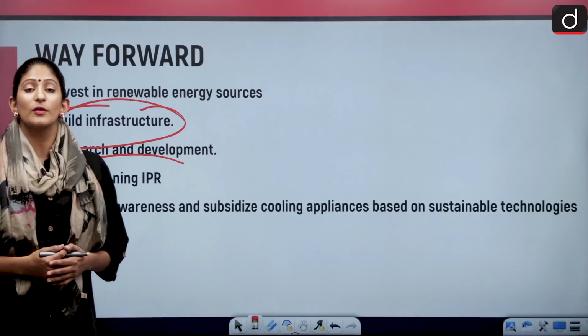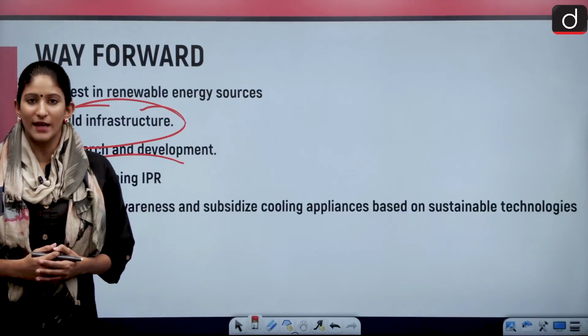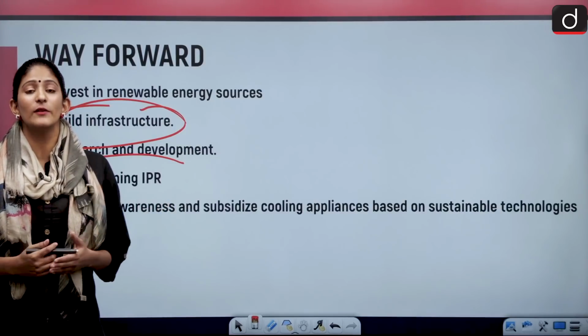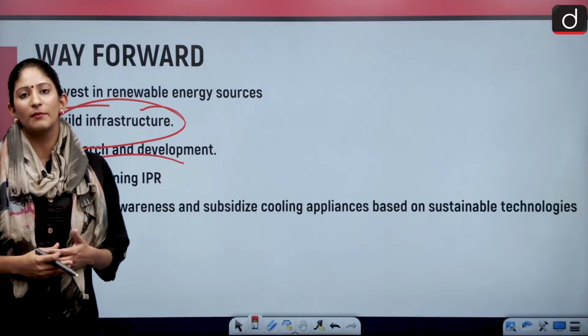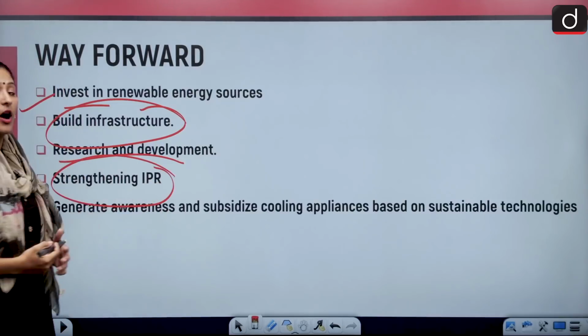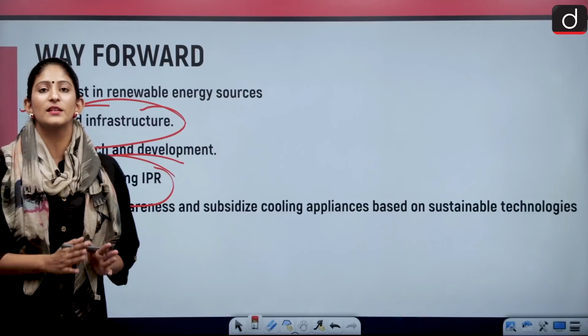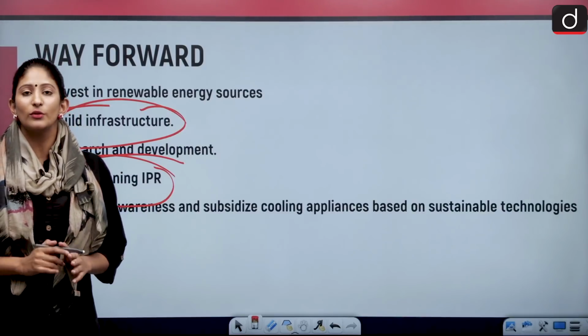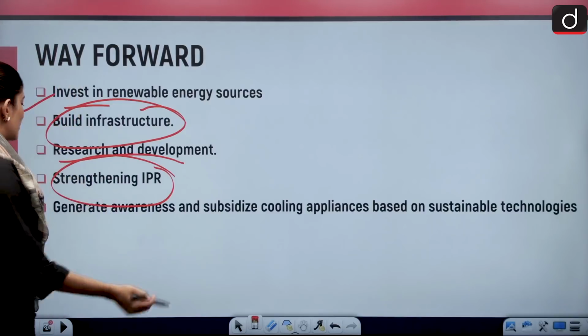More and more subsidies and more incentives should be given to startups which deal with such research and development in the field of providing substitute and sustainable gas instead of hydrofluorocarbons. Also strengthening the IPR system, how to preserve the patents, how to preserve any innovation through the help of patents, not only in India, but across the globe. That is also a way forward.